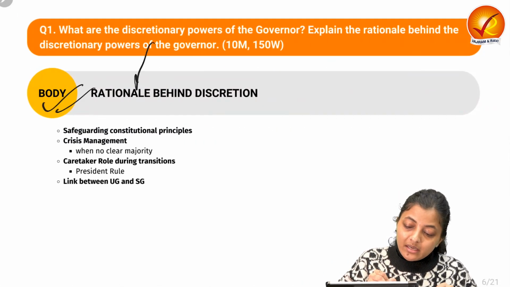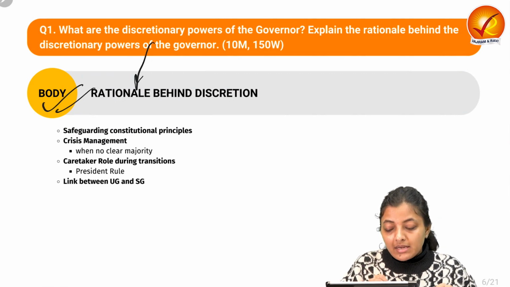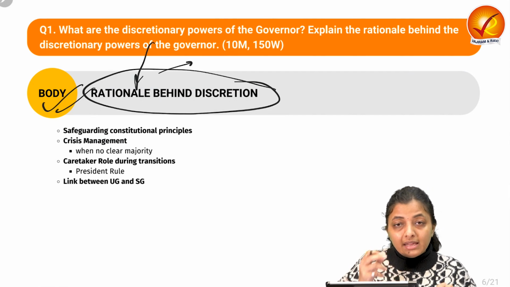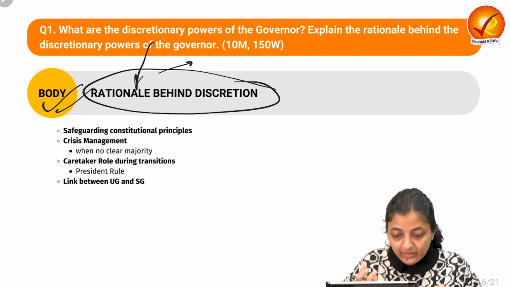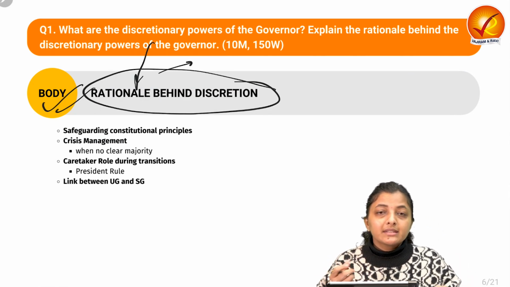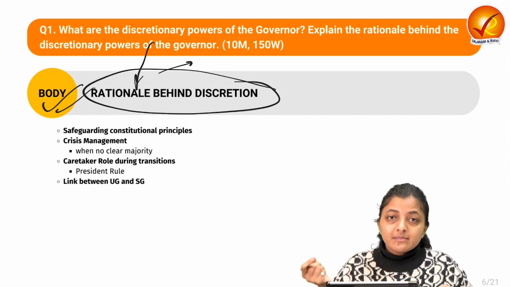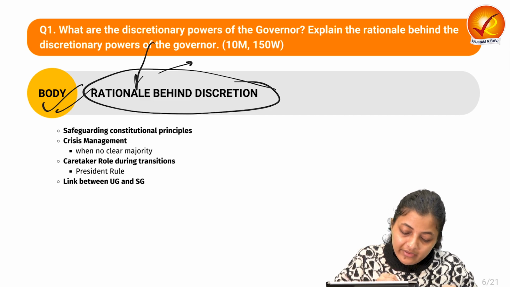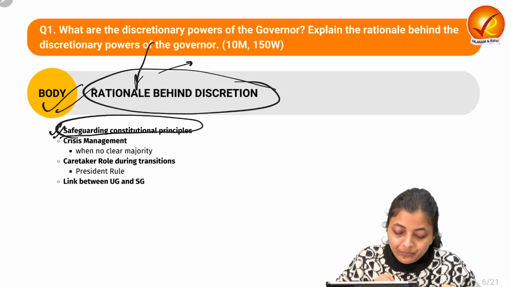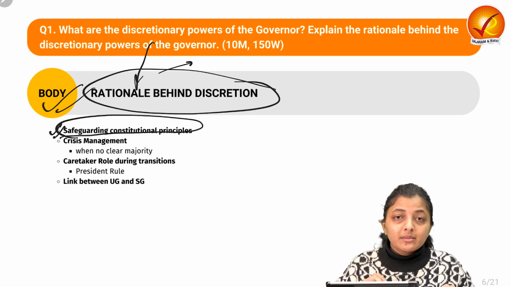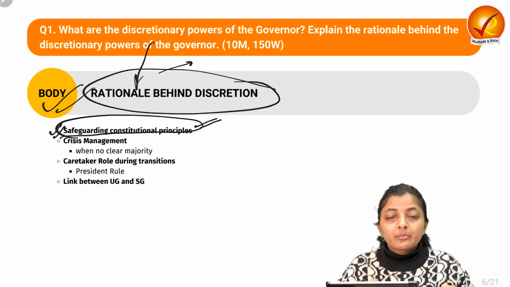Now coming to the second body part, that is the rationale behind the discretion. Means what are the reasons, what is the rationale behind providing these discretions to the governor, either by the constitution or by some situational discretions. So the very first thing is that the governor, being the constitutional head of the state, has the responsibility to safeguard the constitutional principles.